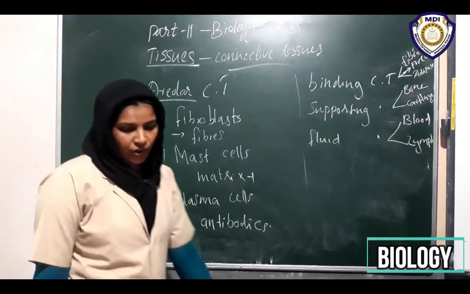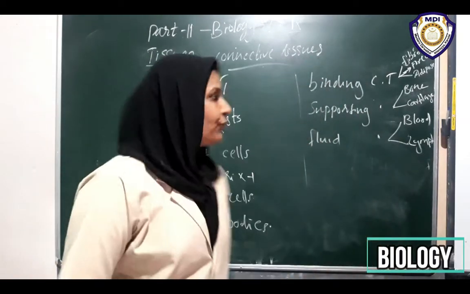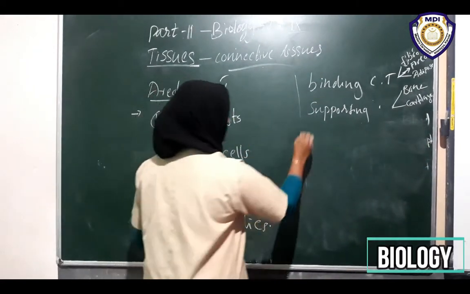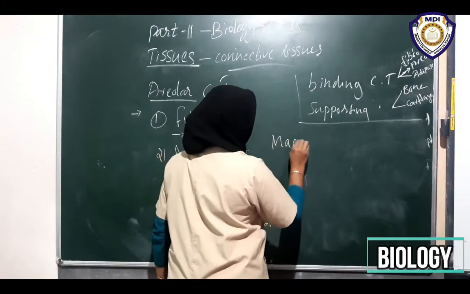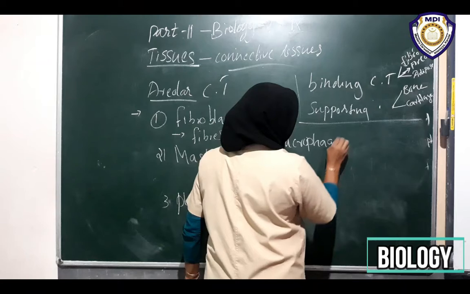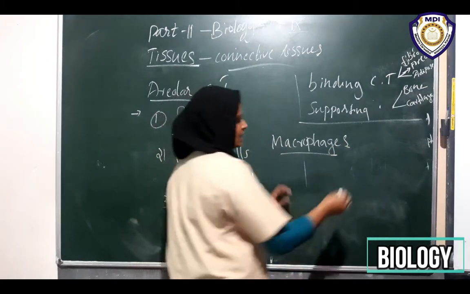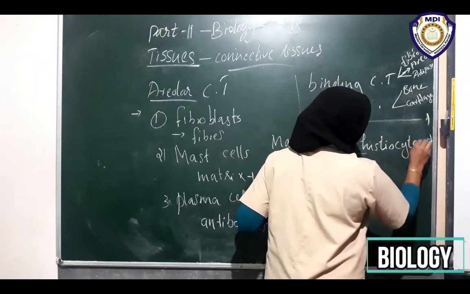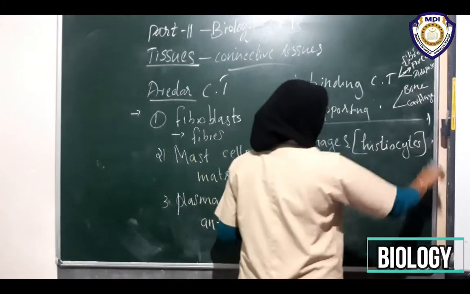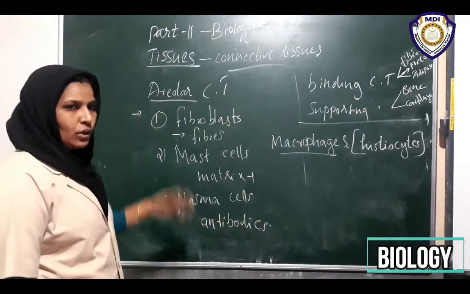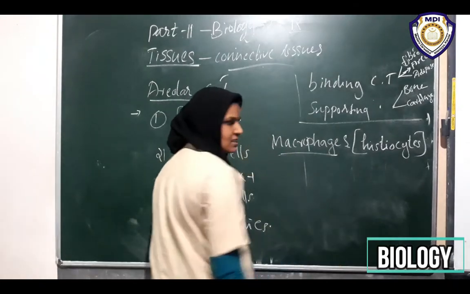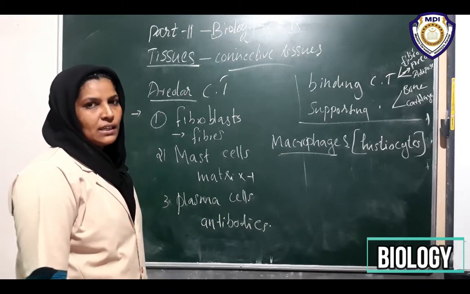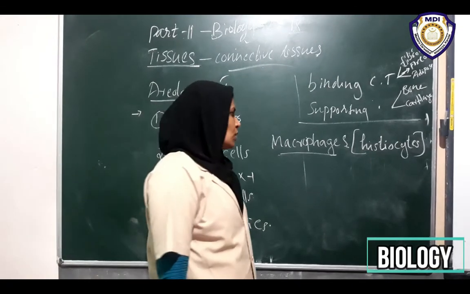So then the last and final cell, they are called macrophages. You know what macrophages are? This is otherwise known as histiocytes. What are histiocytes? That is a special areolar connective tissue cell. They help in ingestion and digestion of foreign materials, bacteria and germs that may enter into our body.